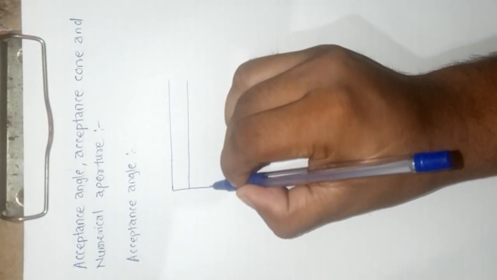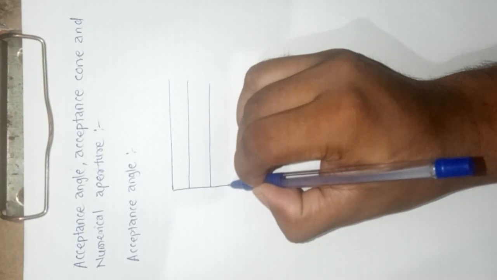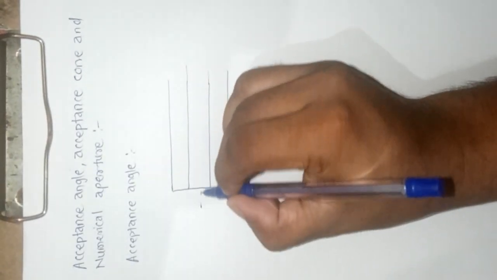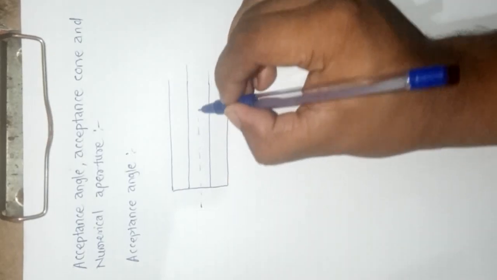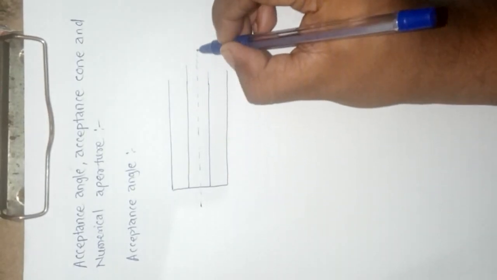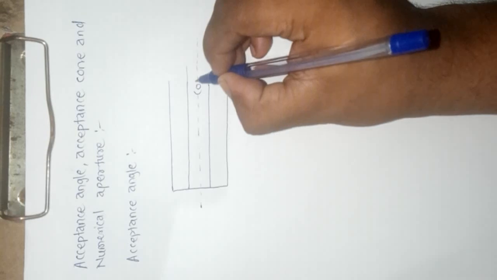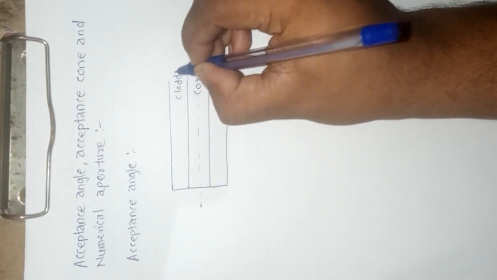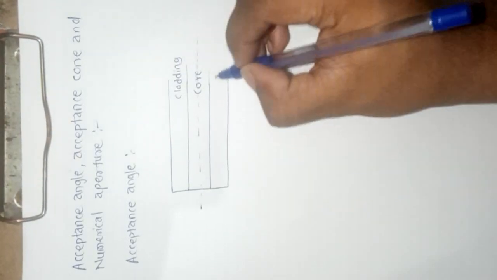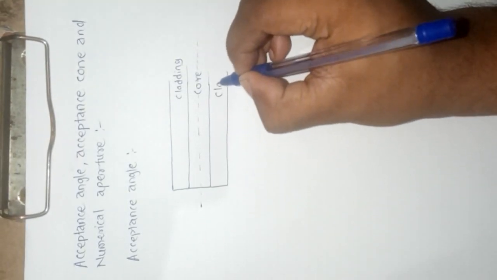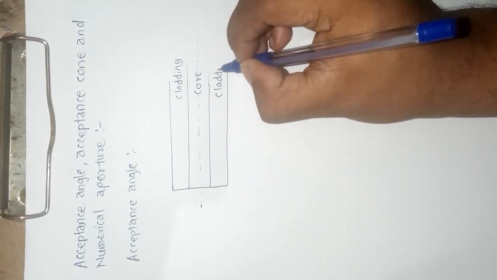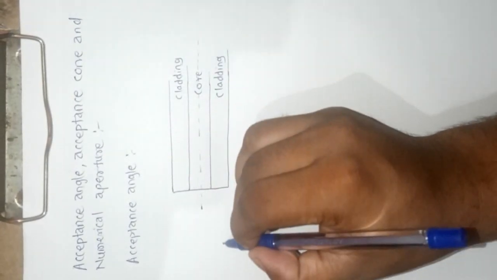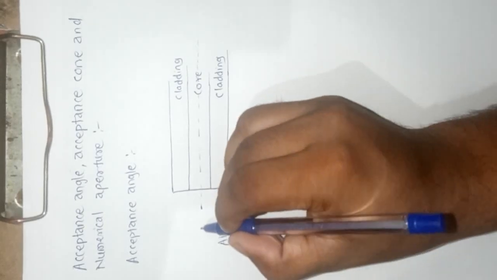Suppose this is an optical fiber, and this dotted line represents the fiber axis. This is the core, this is the cladding, this is also the cladding part, and this is the air medium.